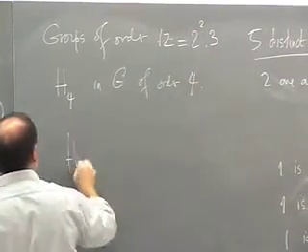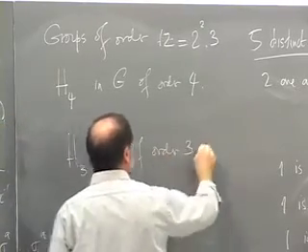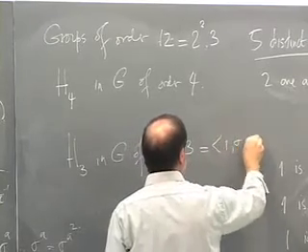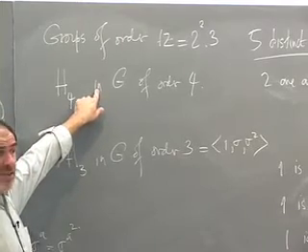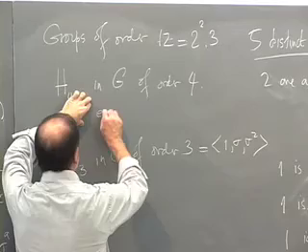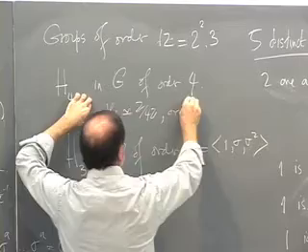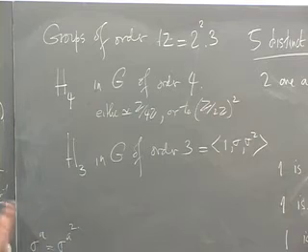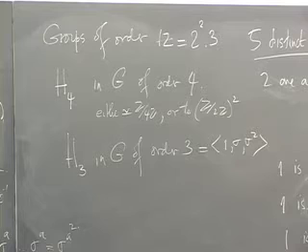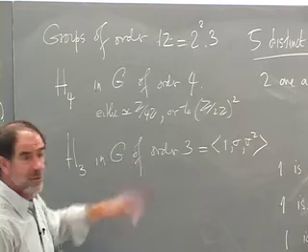And we have a subgroup H3 in G of order 3. So this group we know is a cyclic group because it has prime order. But this group we just know is an abelian group because it has order p squared. So this can be either isomorphic to Z mod 4Z or to Z mod 2Z squared. So already we have an ambiguity in that we don't know what the structure is of the Sylow 2 subgroup. We just know there's something of order 4. And we do know what the structure of the Sylow 3 group is.